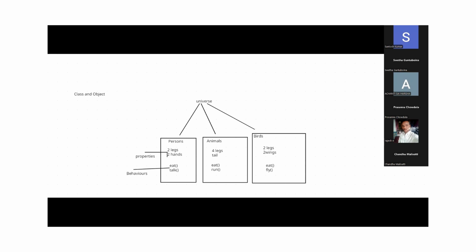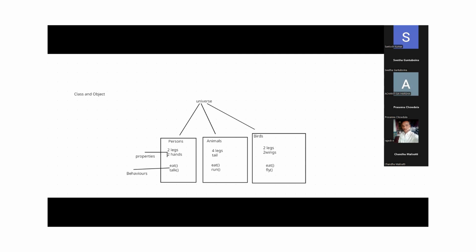So here, class means just classification. If you see the first five letters, CLASS, that's why it is called class, guys. A class contains a group of elements which have common properties and common behaviors. Understand?